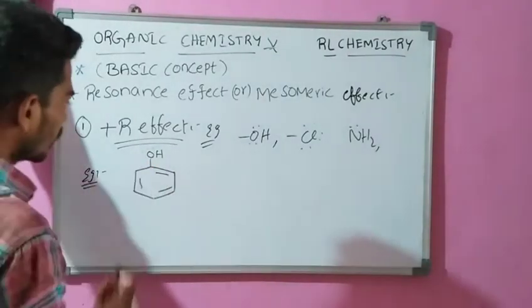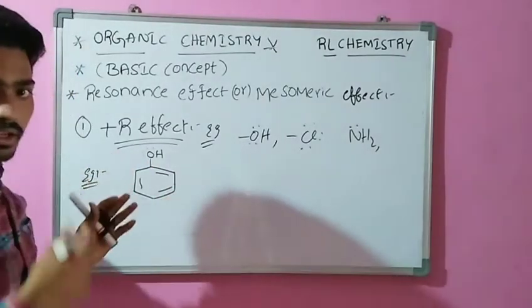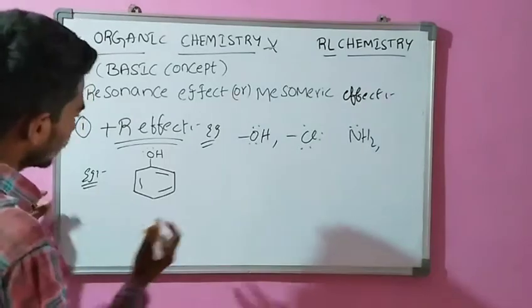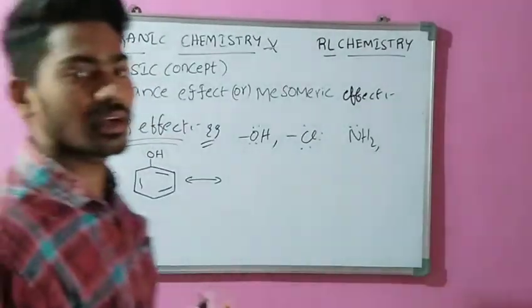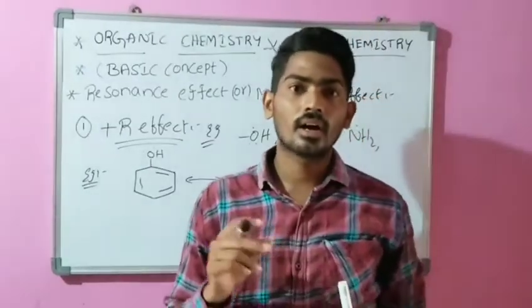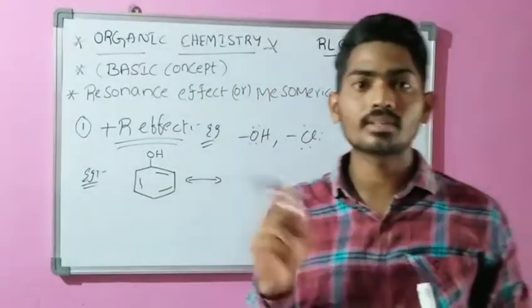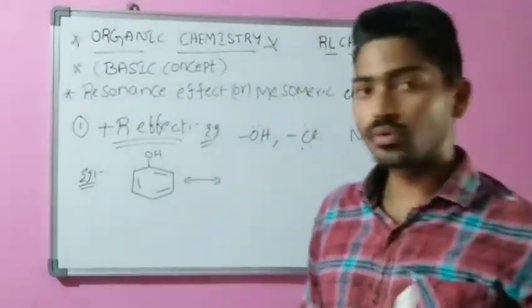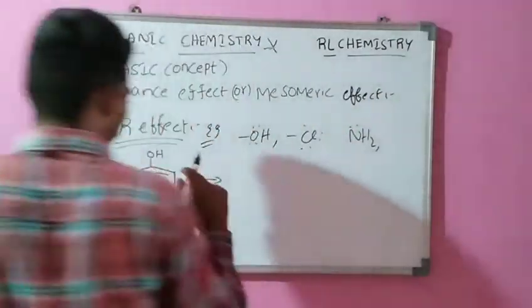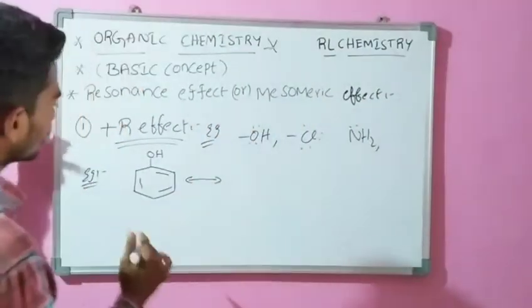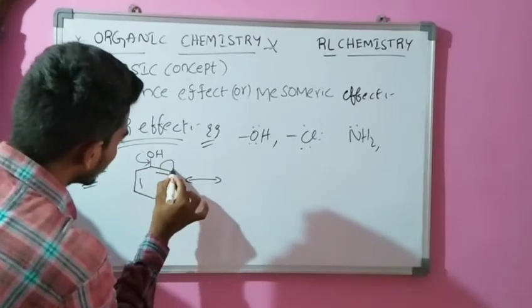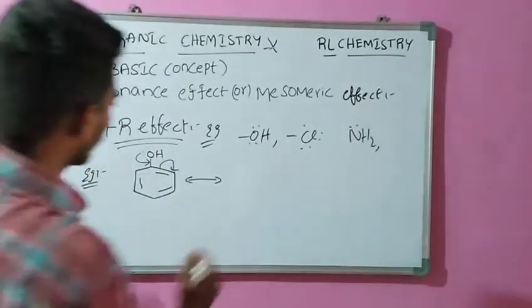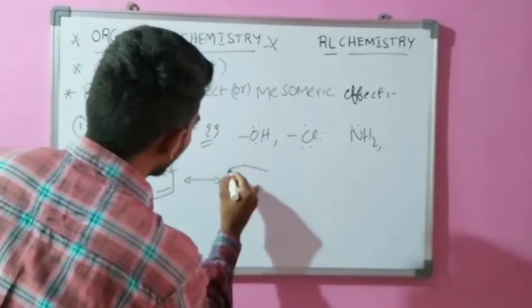The lone pairs are present on the electron donating group. Remember the mantra: electrons convert into bond, or bond is converted into electrons. We are using that mantra here.